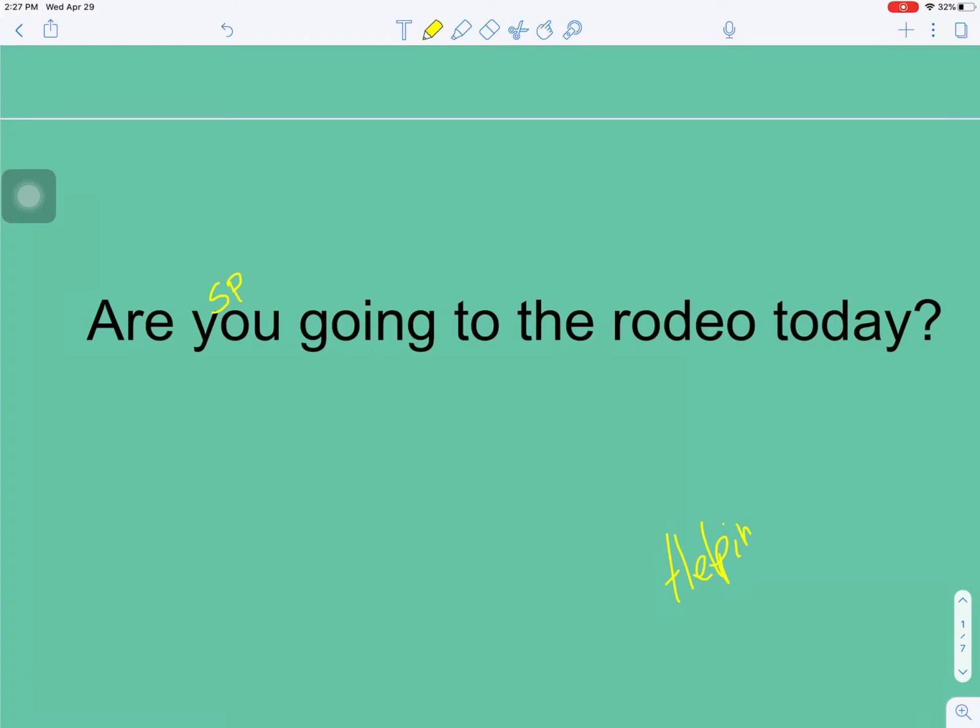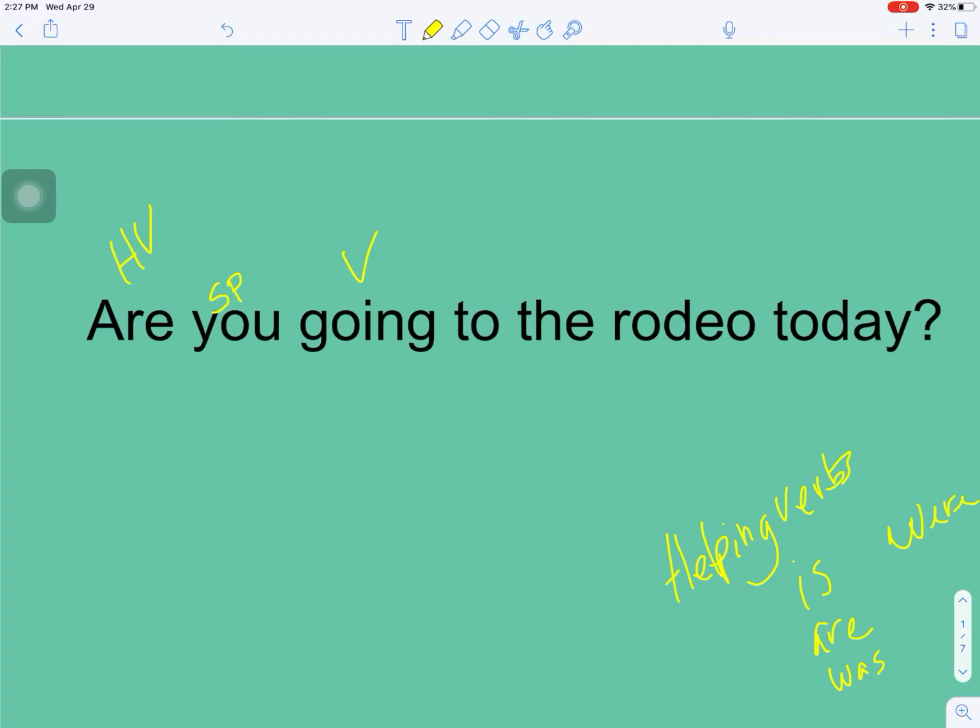Remember, we talked about helping verbs. Helping verbs, and that's is, are, was. There are a few more. Were. That's a helping verb. So we have helping verb of are. And then we have our verb as going. This is the first time you've seen that set up, so it's a little bit different.